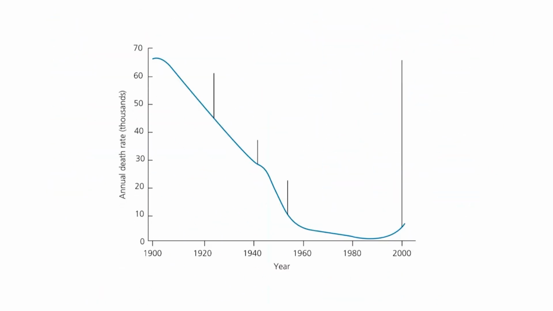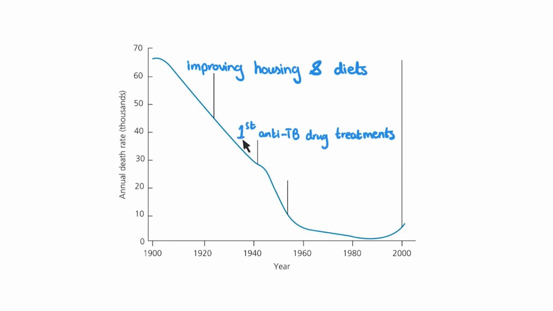Now, we have only one last thing to look at before we conclude this lesson. This is a graph showing the changing trends in the death rate from TB over the years. As you can see, the death rate has been steadily declining from the 1900s all the way up to around 1940, and this is attributable to improvements in housing provisions and diet for the poorest people in society. Then, after around 1940, we see that the death rate starts dropping even faster. This is around the time that the first anti-TB drug treatments were discovered.